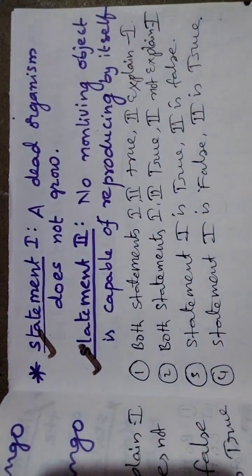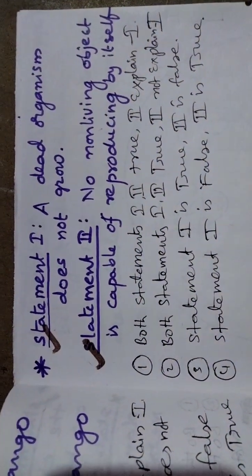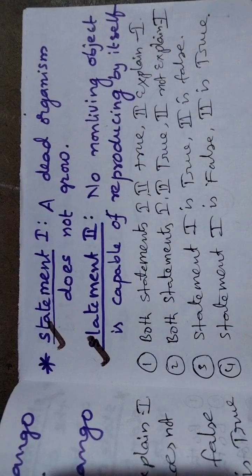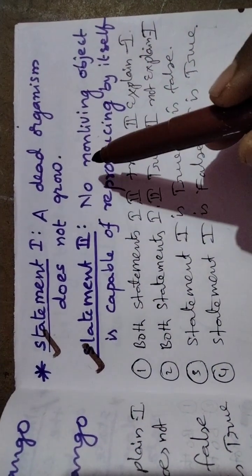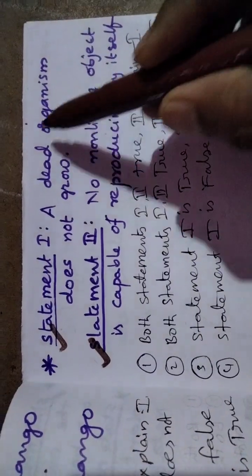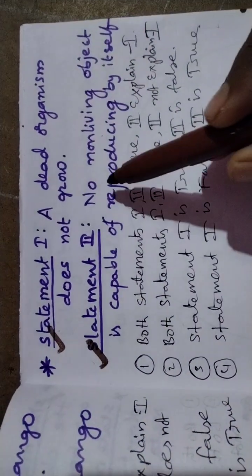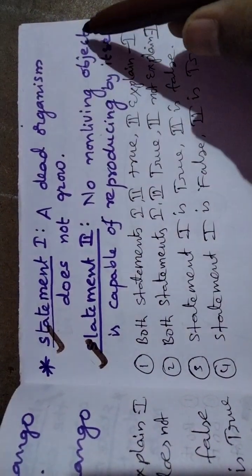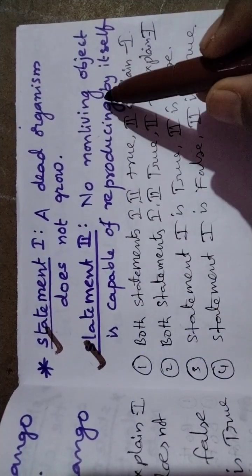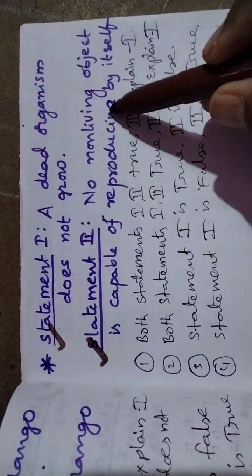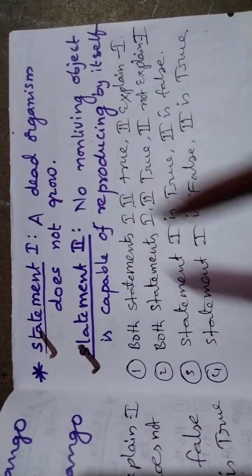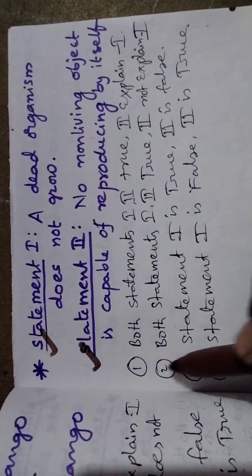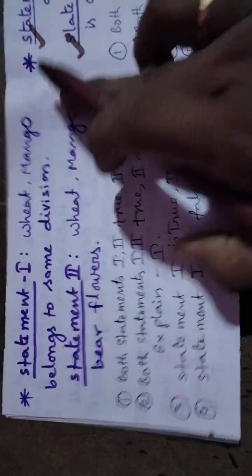That is a right statement. So both are correct, but not related. The second statement does not explain the first one. Non-living objects reproducing is about reproduction, not growth. Both statements are correct, but there is no relation. So the correct option is the first one.